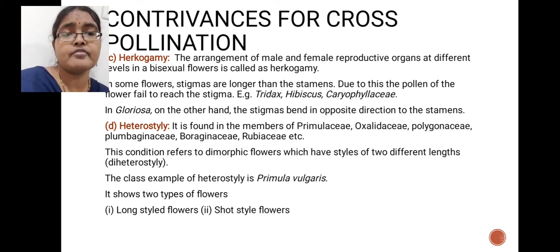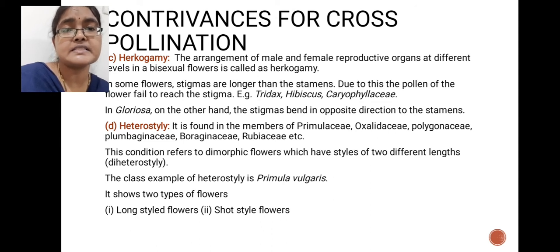Examples for hercogamy are Tridax procumbens and hibiscus. These are best examples for hercogamy condition. You can see Gloriosa also. This is also a best example for hercogamy condition. Why is Gloriosa given as an example? If you observe the Gloriosa flower, the stigmas are bent in the opposite direction to the stamens position. So here self-pollination will be prevented. So this is also one kind of adaptation to avoid self-pollination and to promote cross-pollination.